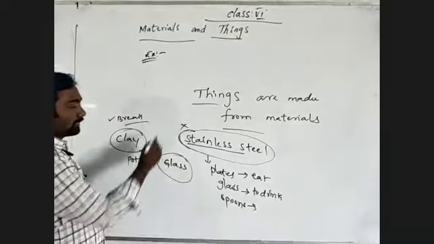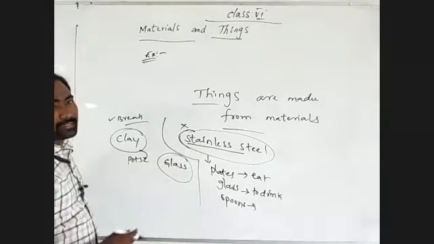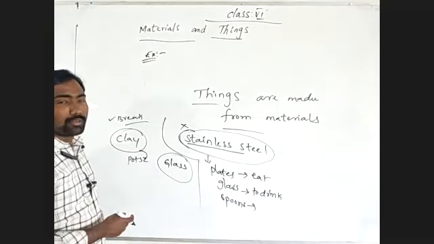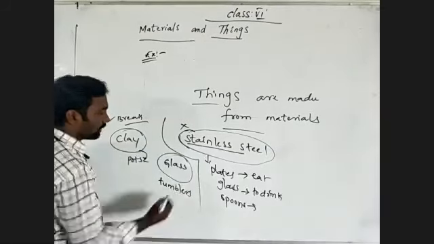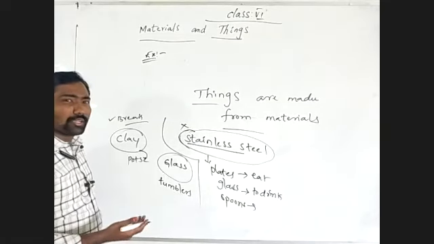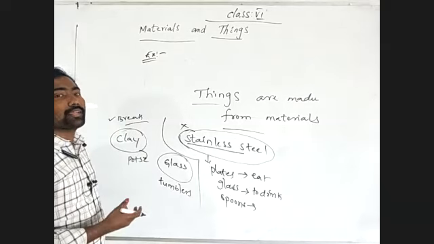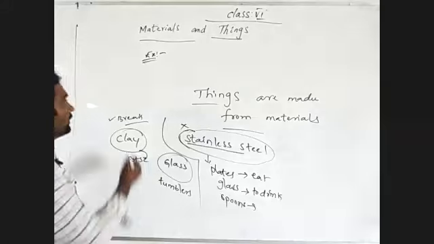The things which are made up of glass material can easily break. What are there? Tumblers, tumbler cups. Otherwise, what you can observe: glass bottles. Glass bottles are showcase items, made up of glass material. And ceramic.